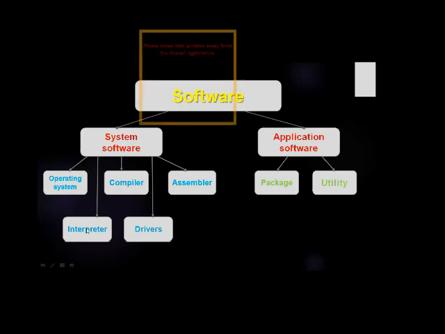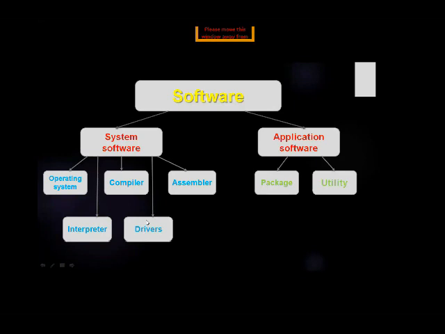Interpreter: a program that reads source code one line at a time, translates it into machine language, and executes it. Compiler: a program that translates a high-level language program into a machine language program. Assembler: a program that translates an assembly language program into machine language. And a driver is a computer program that enables the computer to interact with other hardware devices such as a printer, a pen drive, and so on. We will discuss all this in the next class.